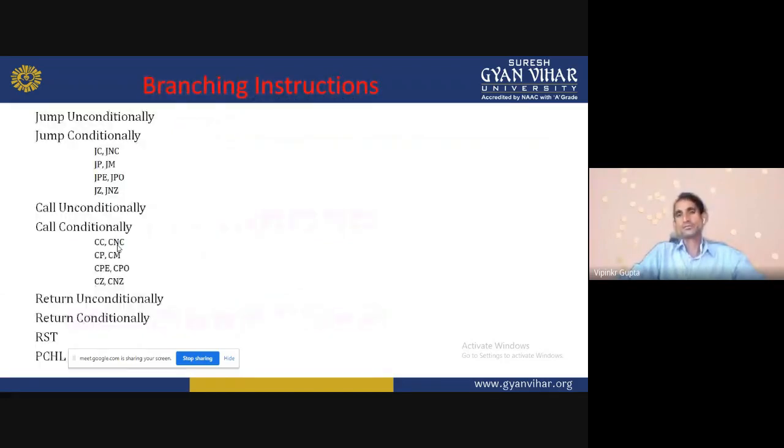Branching instruction. Suppose that I am writing a program and I am putting in different loops. Suppose I say if carry is generated, then it performs that task. If carry is not generated, then it performs a different task.